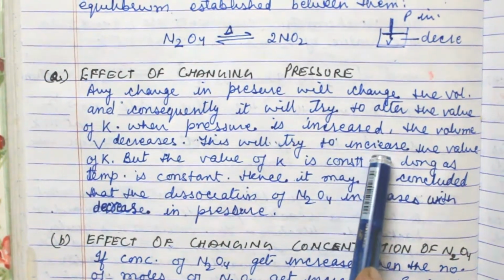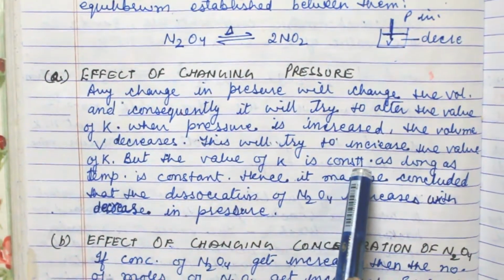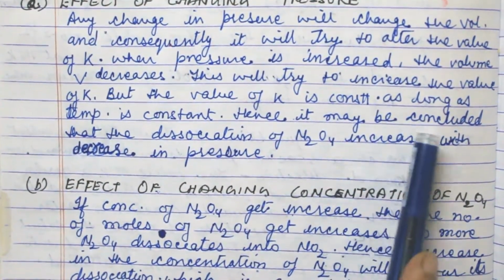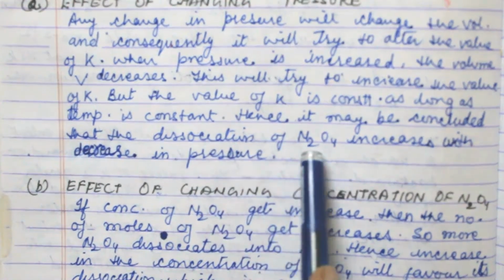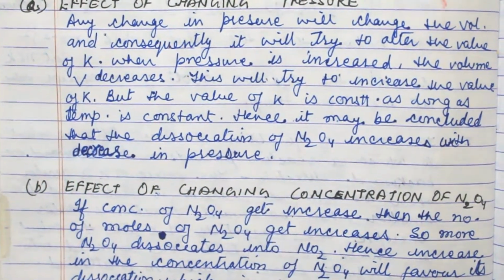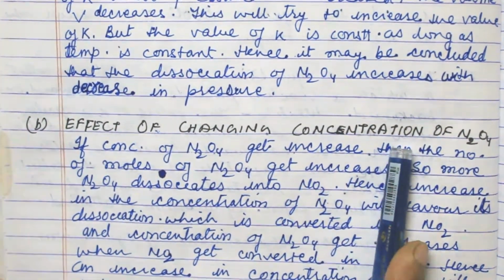This will try to increase the value of K. But the value of K is constant as long as the temperature is constant. Hence, it may be concluded that dissociation of N2O4 increases with decrease in pressure. So, next topic is effect of changing concentration of N2O4.